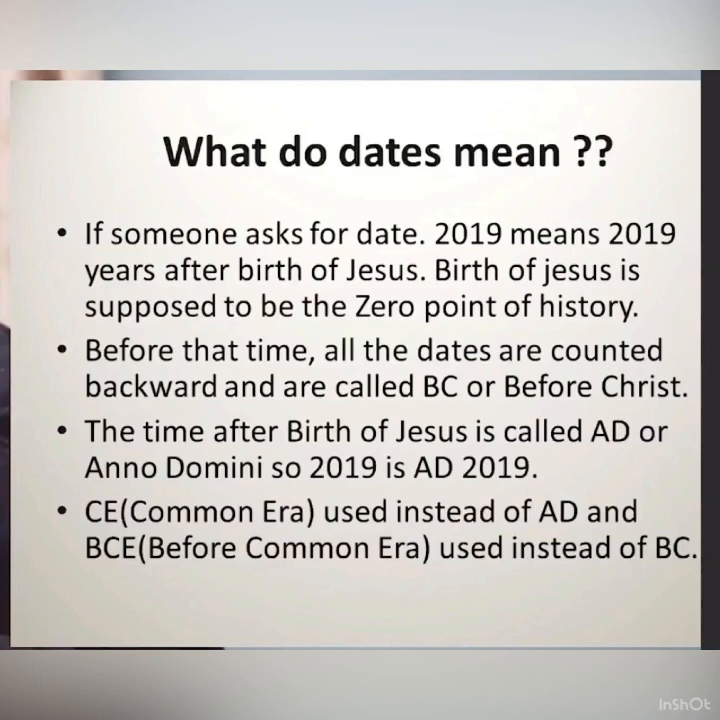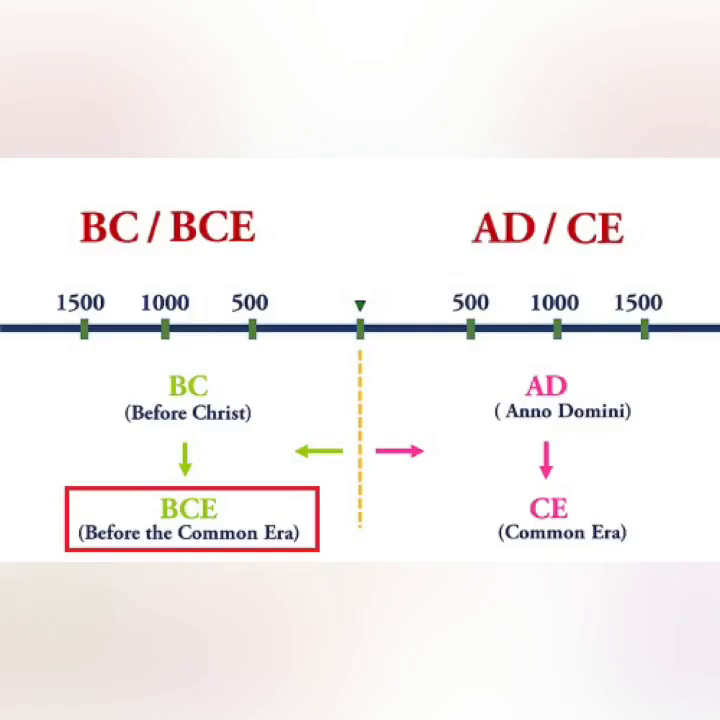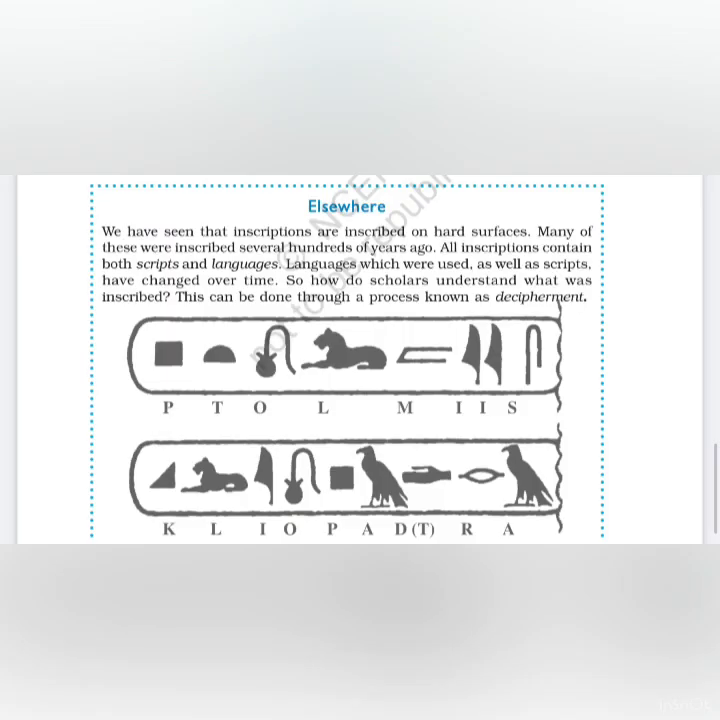So 2019 is AD 2019. CE is used instead of AD, which means Common Era. BCE, before Common Era, is used instead of BC. You can see in this illustration that in BC, years are counted backward. For example, 1500, 1000 and 500 BC backward, and in AD forward 500, 1000 and 1500.